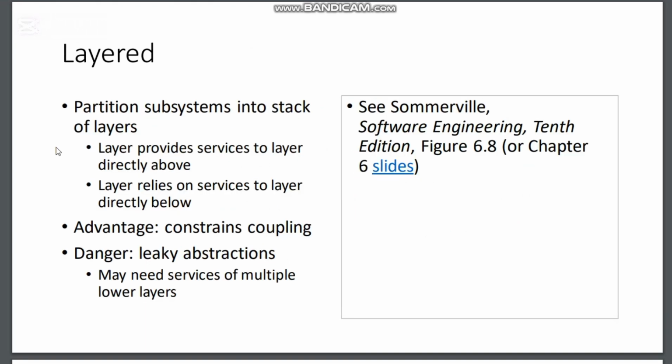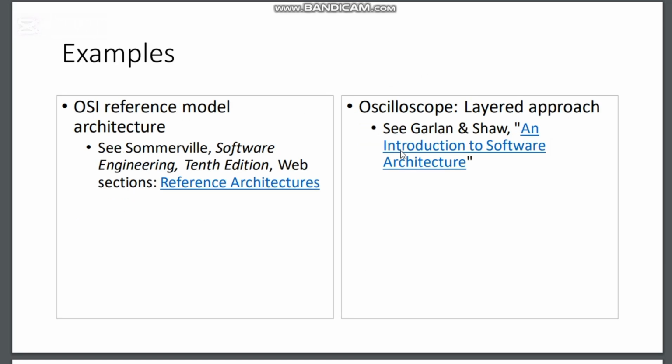Then we have the layered diagram. We partition subsystems into a stack of layers. A layer provides services to the layer directly above, and a layer relies on services of the layer directly below. These are the dependencies. It shows constraints and coupling, so it has more coupling. Leaky abstractions: we actually don't know how it is done, but it is done. You can also see the slides as well.